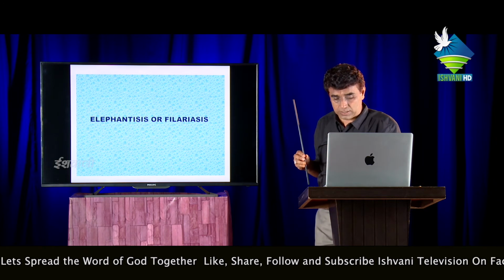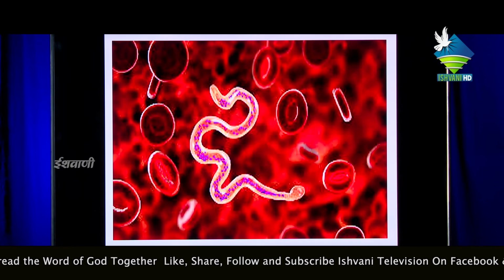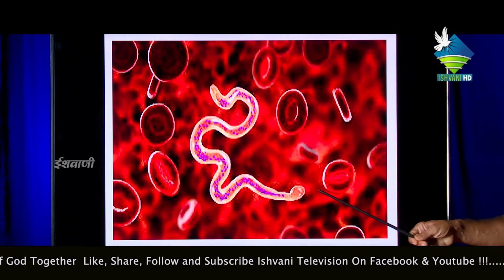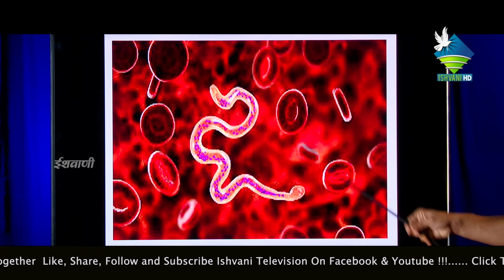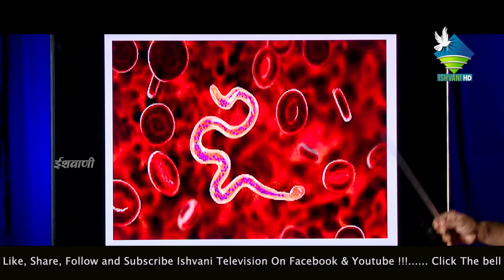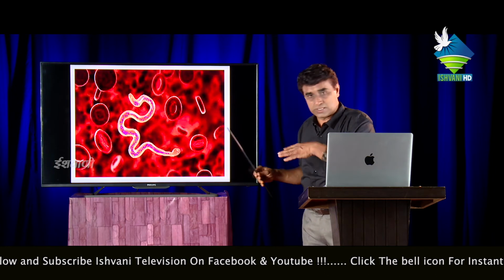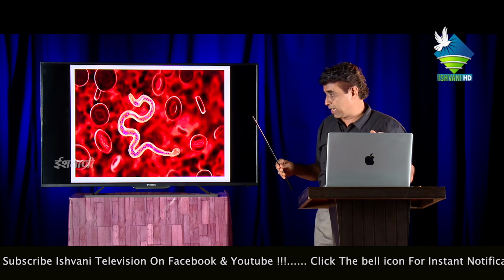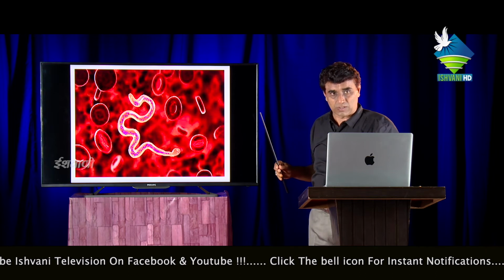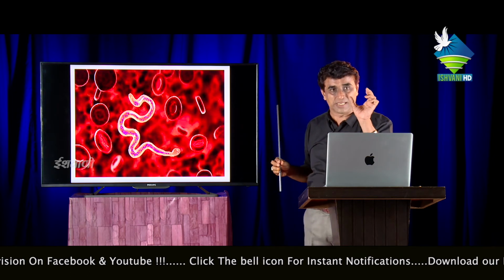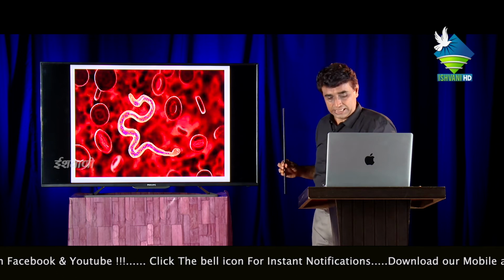Now come to the point of how the worm looks. It looks like this. This worm looks like a snake in between the RBCs. This slide is illustrating a portion of the blood, and these are worms just passing among the RBCs. Now you can't see that, and you can't even take a single piece of food after looking at this slide.